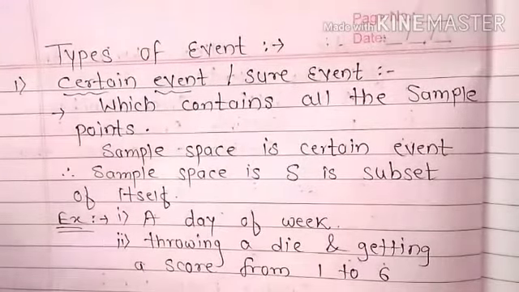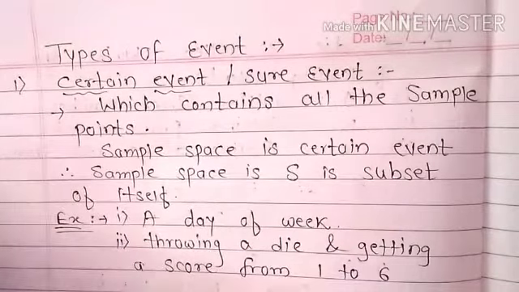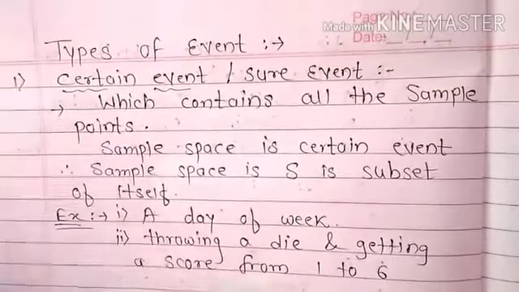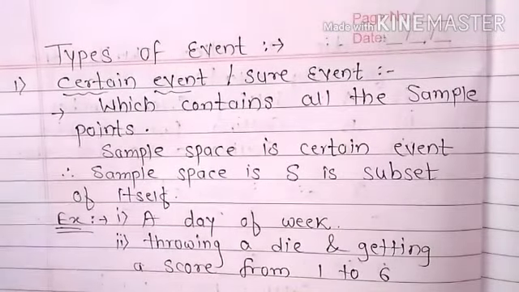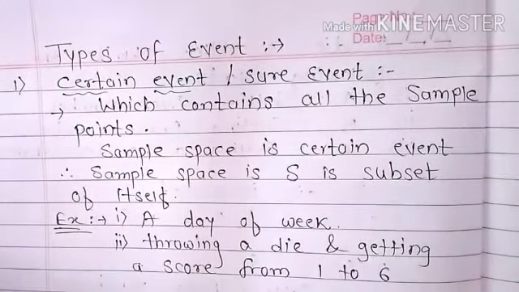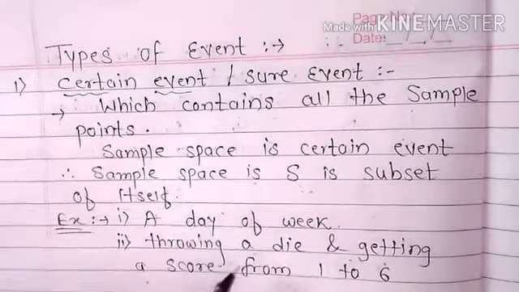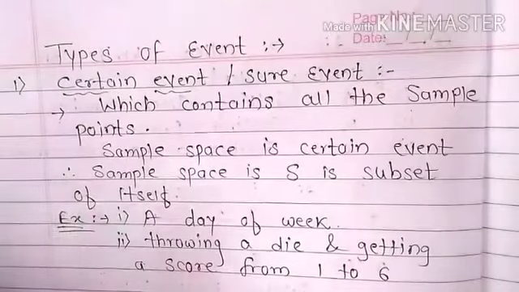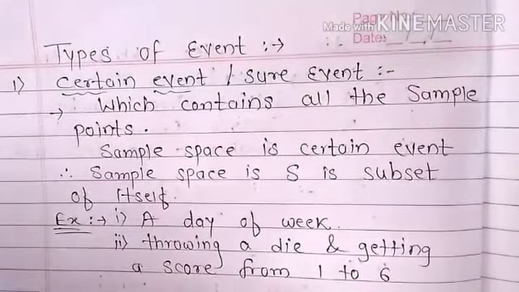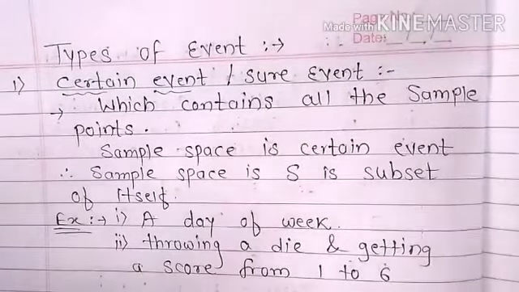So it is a certain event. For example, a day of the week. Surely we can say that there are only 7 days in a week. So this is a certain event. Throwing a die and getting a score from 1 to 6. We know that a die contains numbers 1 to 6. That is also a sure event.